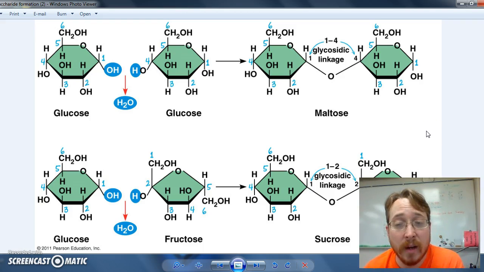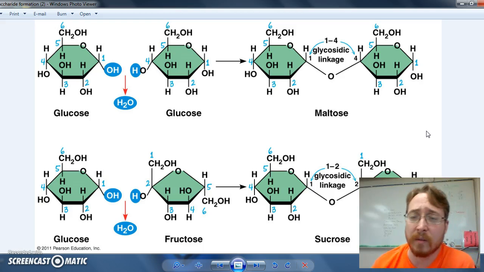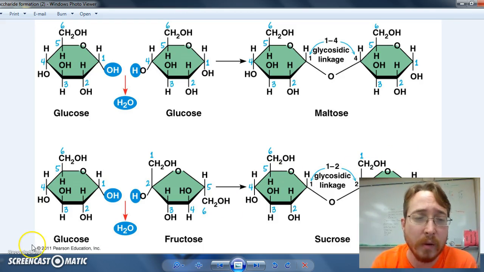So disaccharides are made from monosaccharides. Monomer would be the monosaccharides. The disaccharides are not quite polymers yet because they are linked together, but they are not long chains. A polymer has to be a long chain. And we're going to get to polymers in Carbohydrates Part 2.